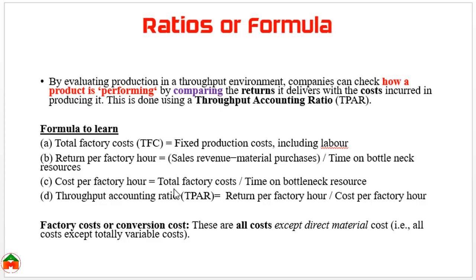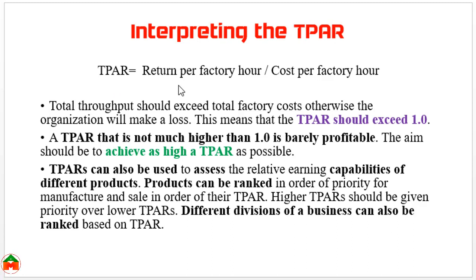We divide total factory cost by the time on the bottleneck resource to get the cost per factory hour. This is the return per factory hour and this is the cost per factory hour. If we divide the return per factory hour by the cost per factory hour, we get the throughput accounting ratio. From the previous slide, we have learned that.